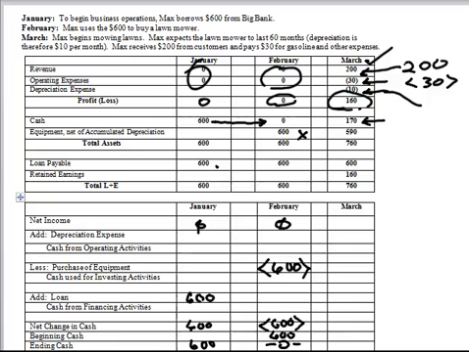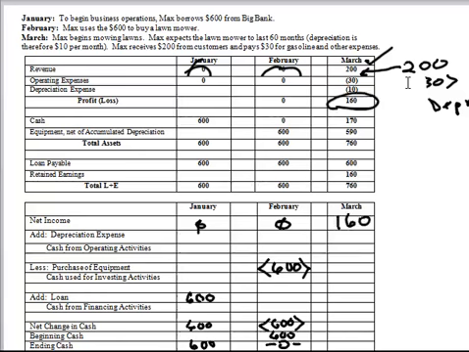Recall that the depreciation is a non-cash expense. On the statement of cash flows, we begin with the $160 of net income, but we will add back the $10 depreciation expense, which is a non-cash expense. We would report $170 as our cash flow from operating activities, and this will explain our change in cash for the period. $170 began with 0, and we end with $170 in our cash balance.